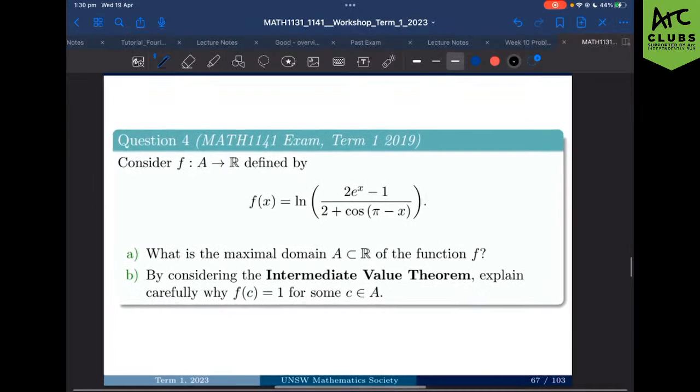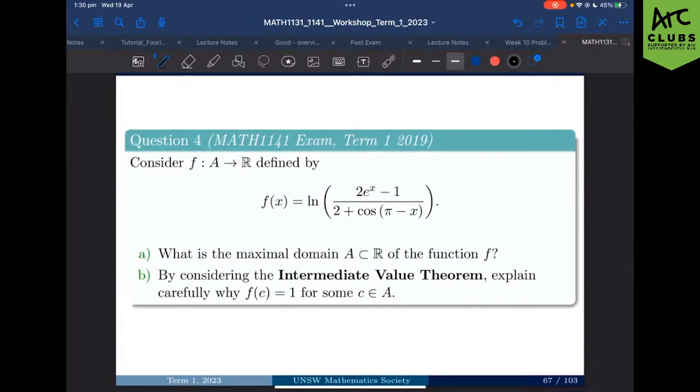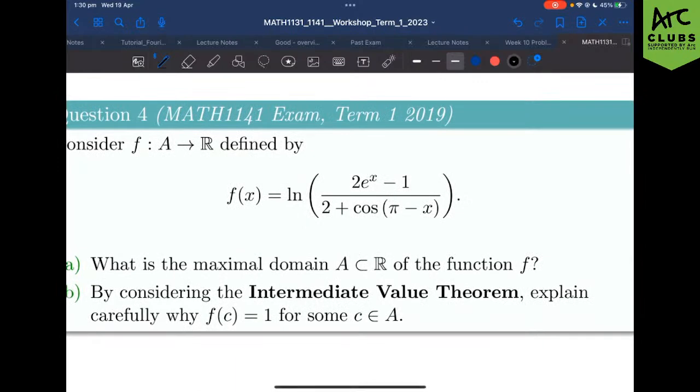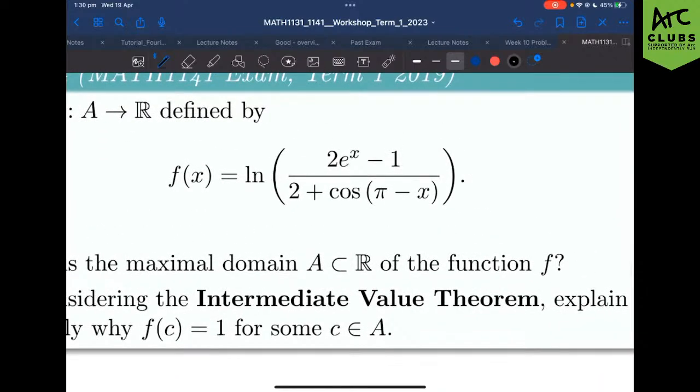So the first example we have is, consider a function. We're going to be finding the maximal domain, and then we're going to be applying intermediate value theorem, right? So what is a maximal domain? A maximal domain is the largest set of values that we can work with a function in. And when it comes to maximal domain, you're working with essentially restrictions, right? For example, if you have a fraction, you can't divide by 0. If you have a log function, you cannot log a negative number. You're working with restrictions.